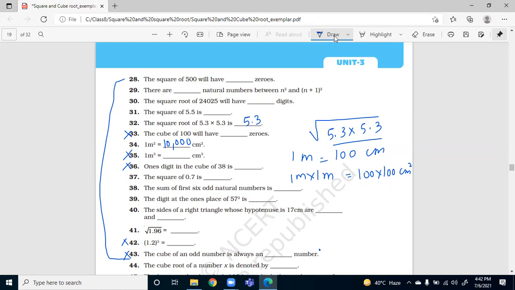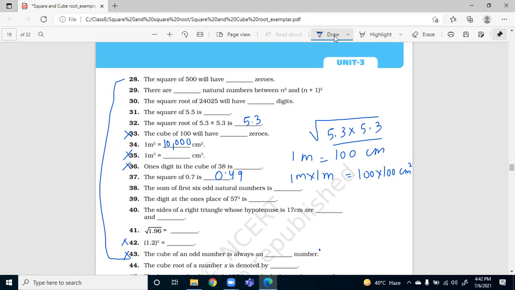So let's move to question number 37. The square of 0.7 is. Ma'am, 0.49. You are correct. Just as we do for the whole number, square of 7 is 49. If there is a decimal, and you can see there is one digit after the decimal, then if I take the square, after the decimal there should be two digits.